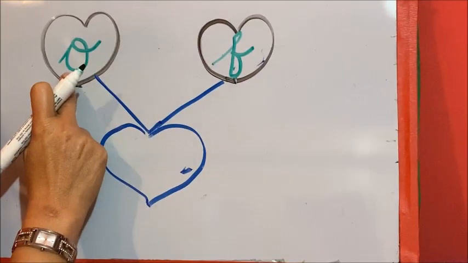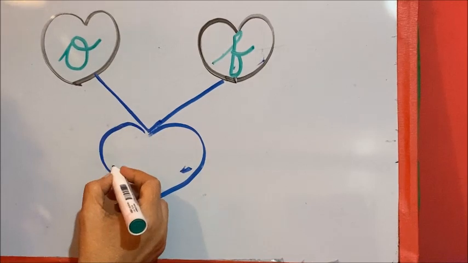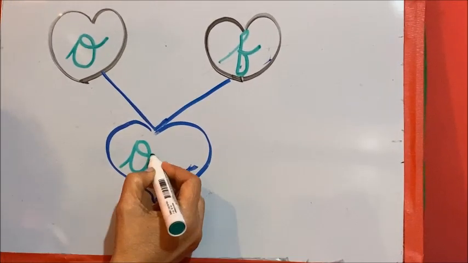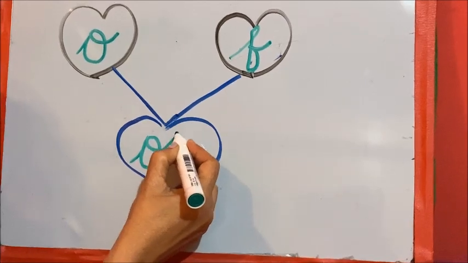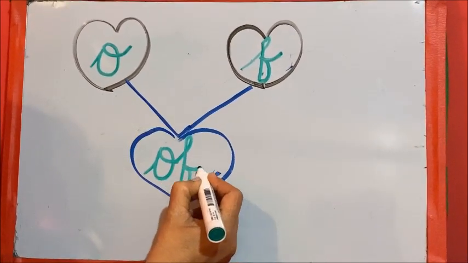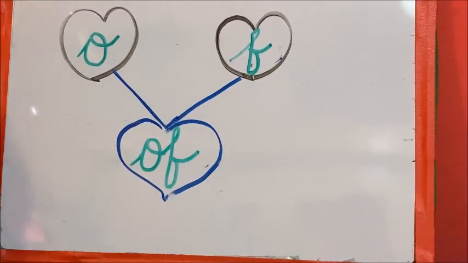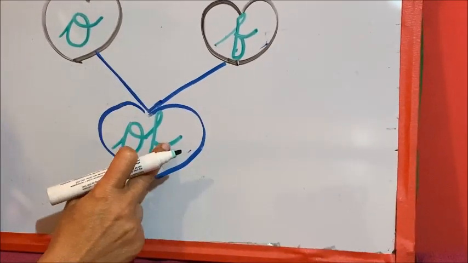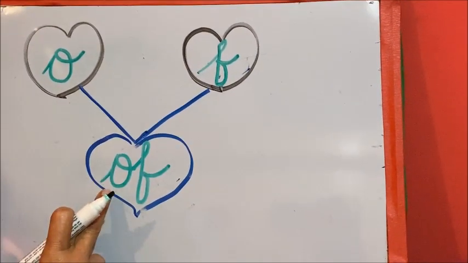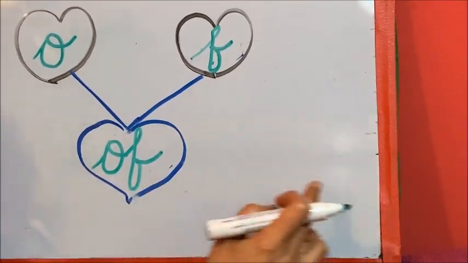Everyone say A, F. So you will write here A, that is O, and now when you are writing F, you will take it up, you will bring it down, you will touch here and you will pull out, that is F. So A and F together becomes off. Say everyone, A, F, off.